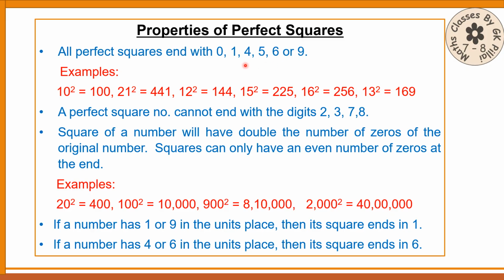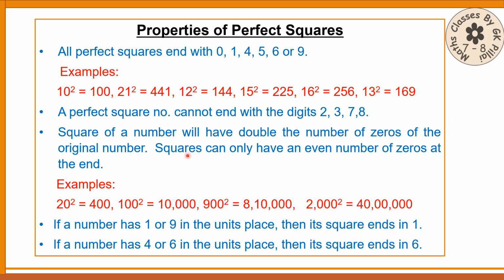It cannot end with the number 8, and so on. I'm giving examples here. 10 squared is 100, 21 squared is 441, 12 squared is 144, 15 squared is 225, and so on. So here I am explaining that a perfect square number cannot end with the digits 2, 3, 7, and 8.